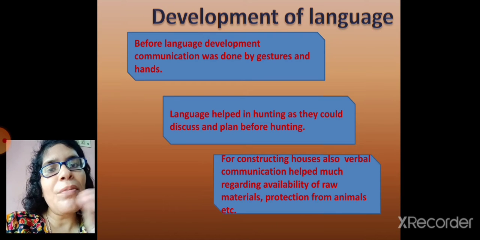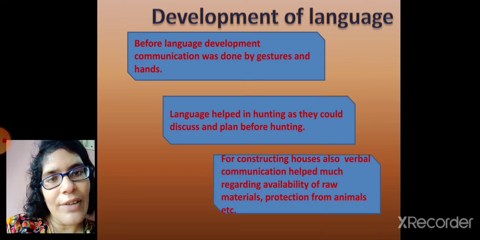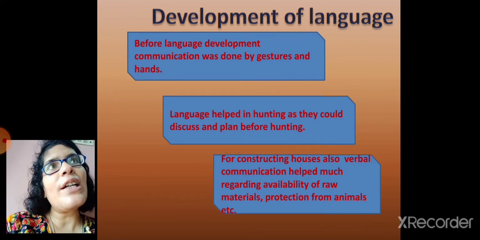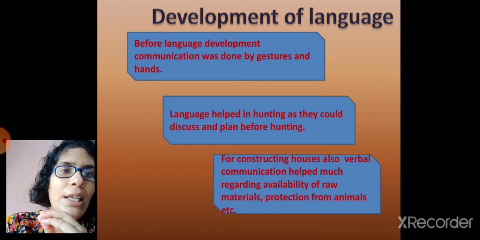Discussion has to be made. Otherwise, they may be in danger. Because remember, we are speaking about a time when only stone tools were available. Guns or any modern weapons which would kill animals very easily were not available. So language helped in hunting because early men discussed and planned.